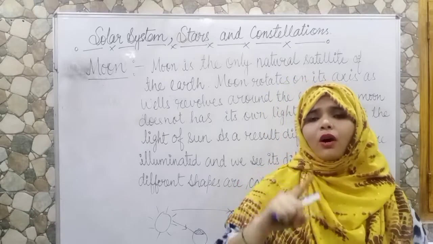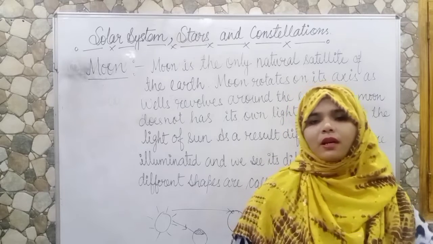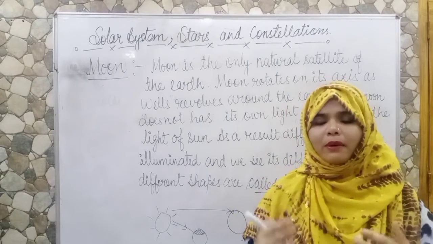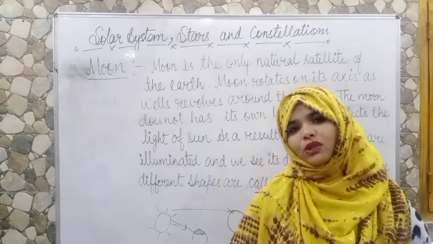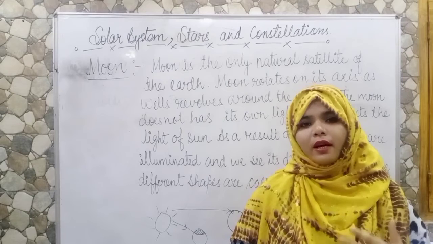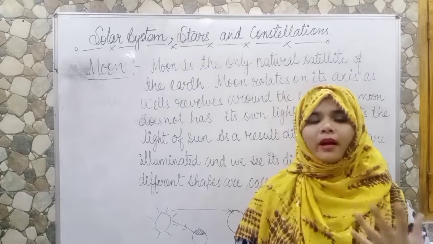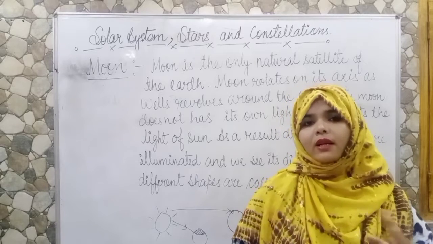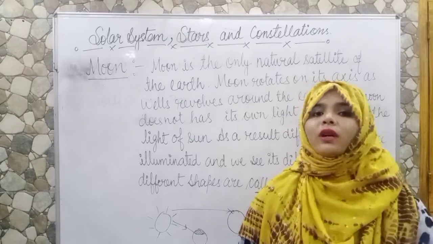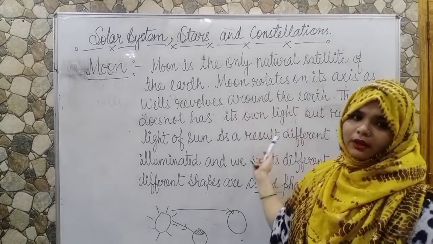And moon is the only natural satellite of the earth. That means earth has only one moon. Now you say that one moon, what does it mean? It means that, children, as you all know, there are 8 planets. There are few planets which have 2 or 3 moons, and there are few planets which have no moon. So there is not only one moon in the universe, but Earth has only one moon. Moon is the only natural satellite of the Earth.